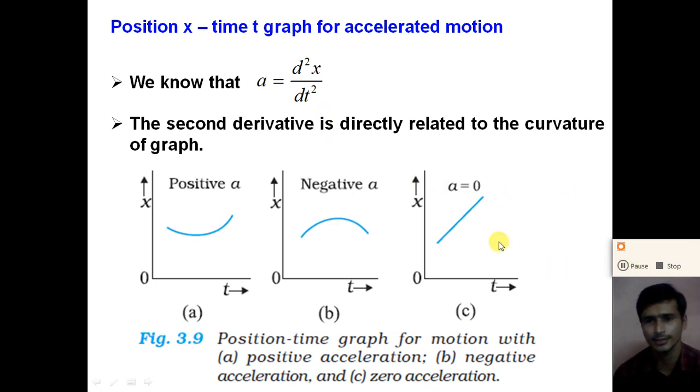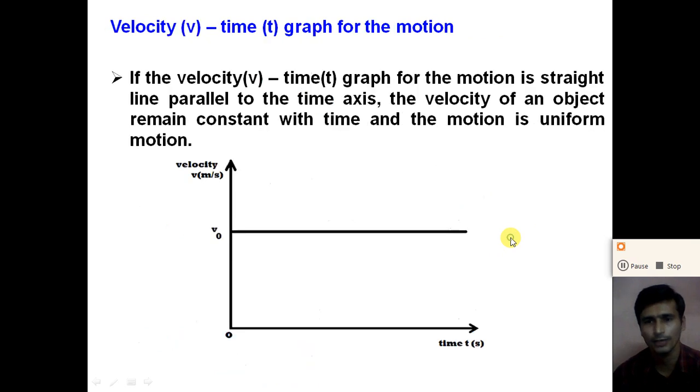So let us understand the velocity-time graph. How can we draw the velocity-time graph? To draw the velocity-time graph, we take time on the x-axis and velocity on the y-axis. At different instants of time, we can plot the velocity, and this graph is called the velocity-time graph. From the position-time graph, we can know whether the acceleration is positive, negative or zero, or more or less. But from the velocity-time graph, we can calculate the average acceleration during a given time interval.